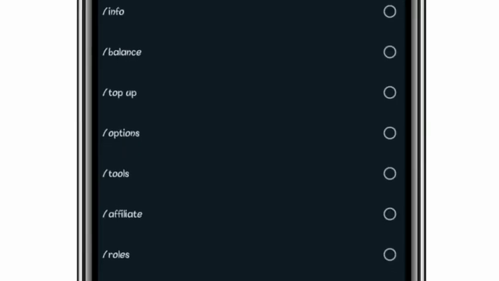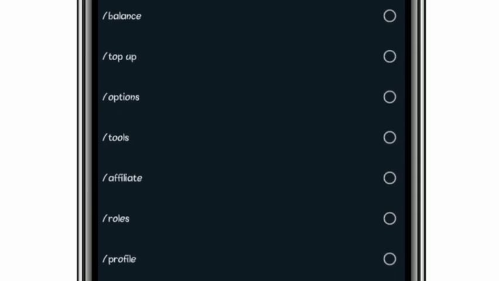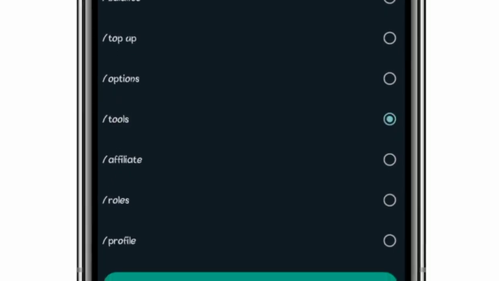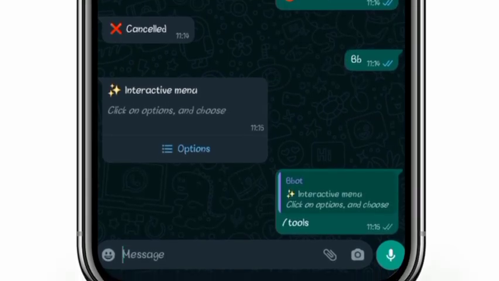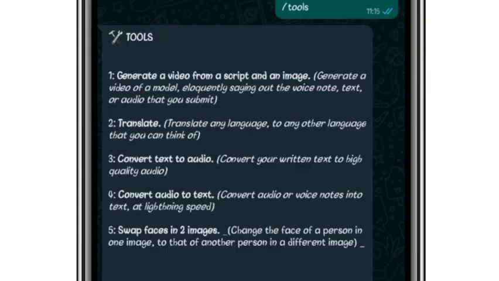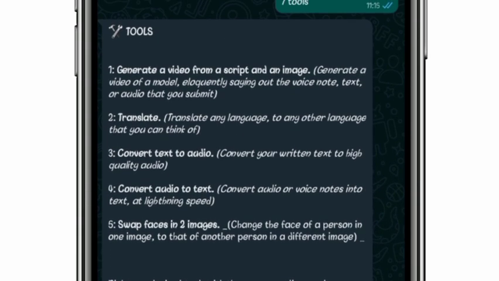So we have the interactive menu. Next on the interactive menu is tools. Let's check on tools, let's check what our tools is all about. So you can see tools here.